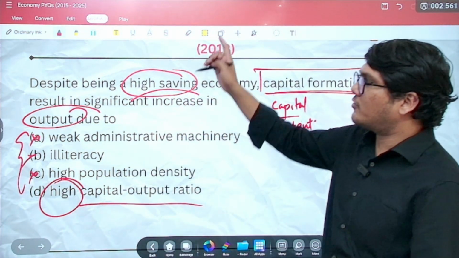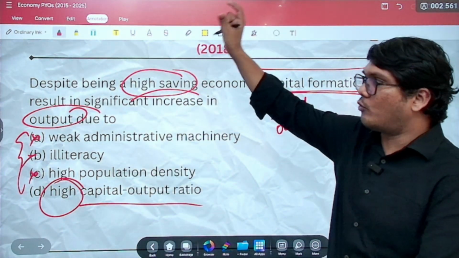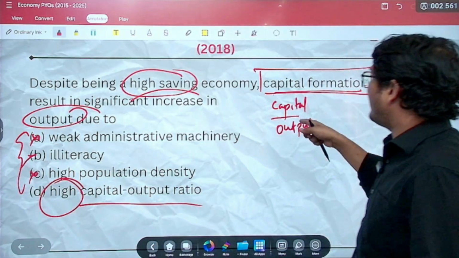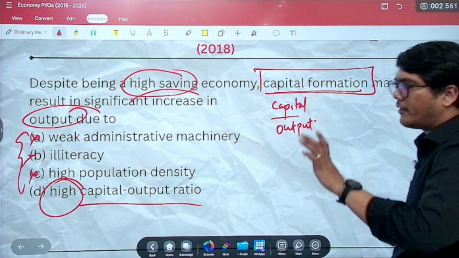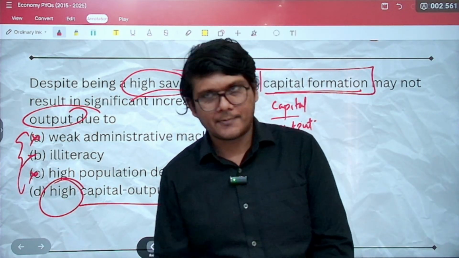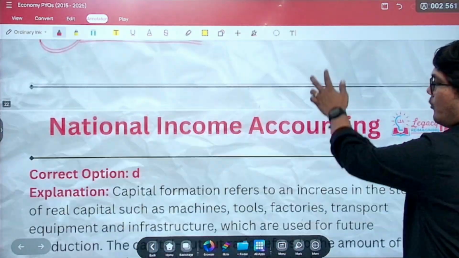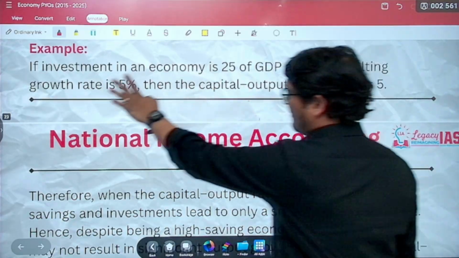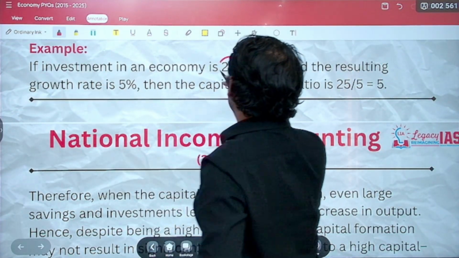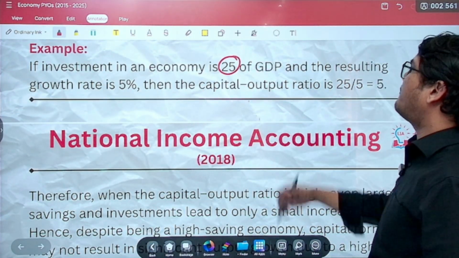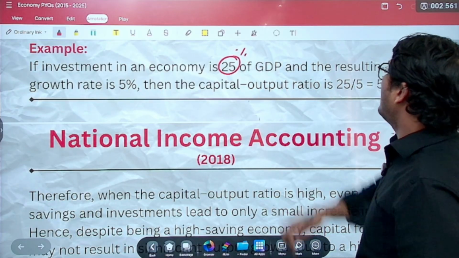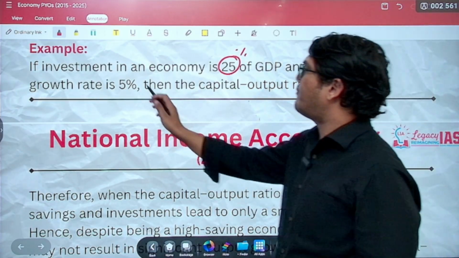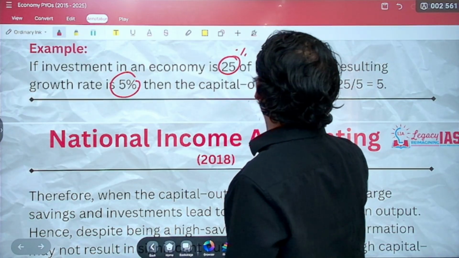In the previous question, I told you with respect to one of the concepts that you should be studying, capital output ratio, and a capital output ratio question has been asked. Right? So I hope this is clear. Let's move ahead. D is the option here. So here is an example. If investment in an economy is 25% of GDP, and the resulting growth is 5%, then the capital output ratio is what?